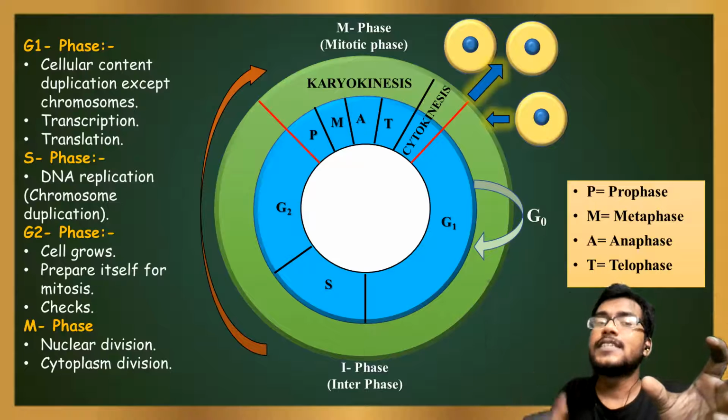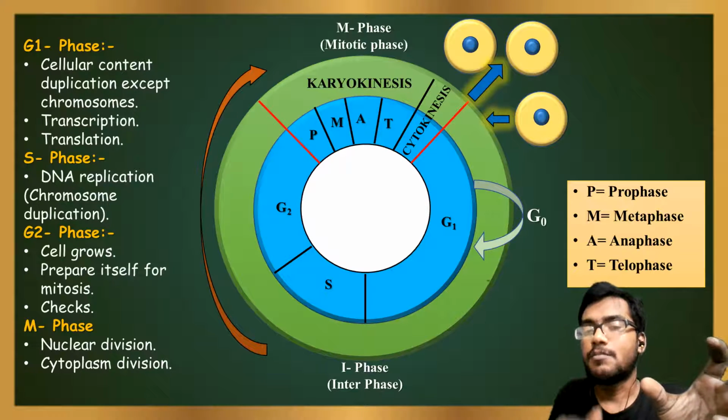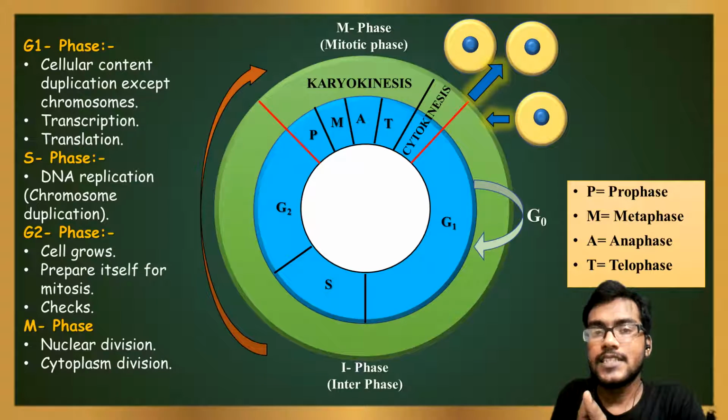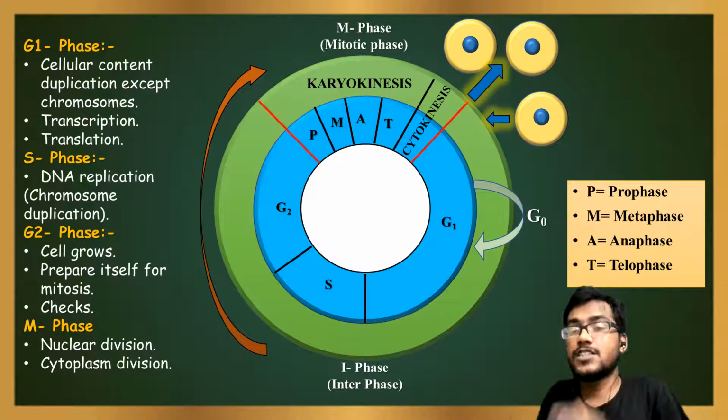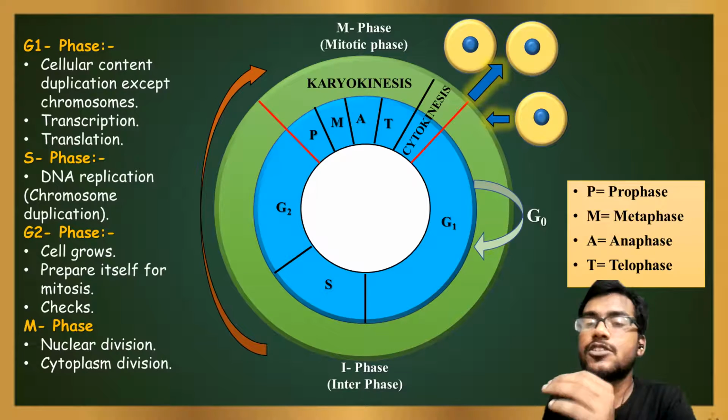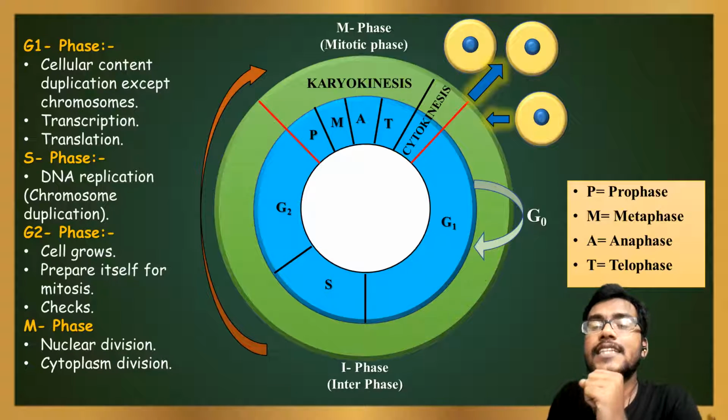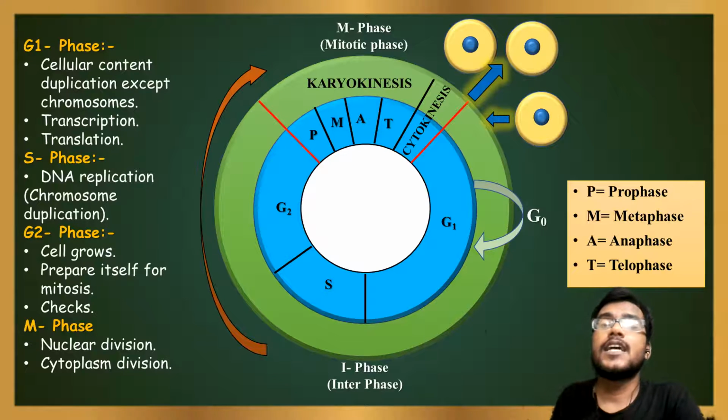In G1 phase, cellular contents double their number, and mRNA synthesis or transcription and protein synthesis or translation occur. After that, the cellular organelles and other materials of the cell enter into the S phase, the second phase of the cell cycle. This is also known as the synthesis phase. In the synthesis phase, DNA replication or DNA synthesis occurs. That's why this phase is also known as S phase. That doubled DNA and other cellular organelles pass to G2 phase.